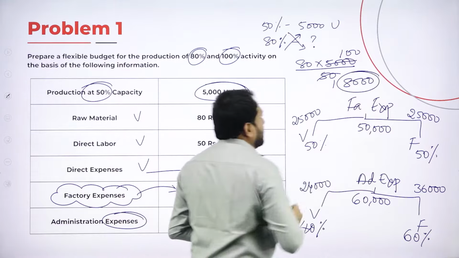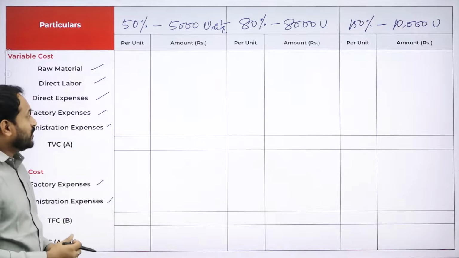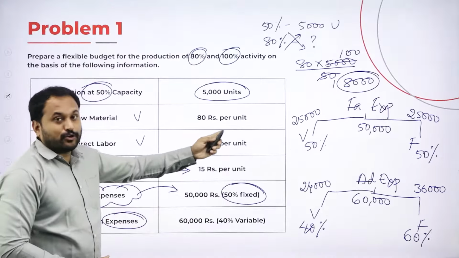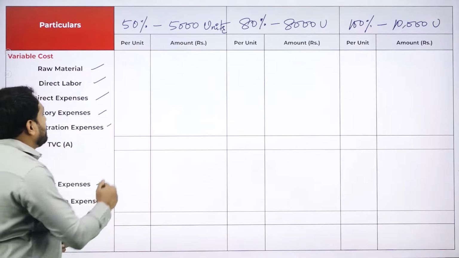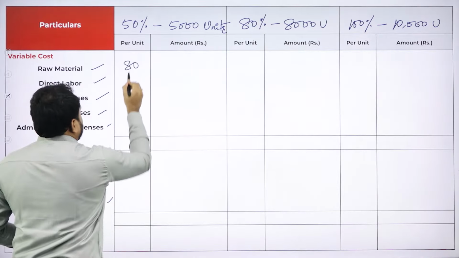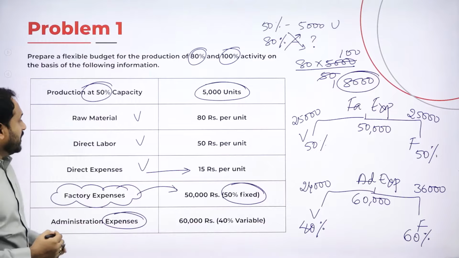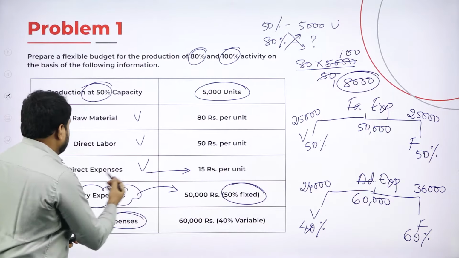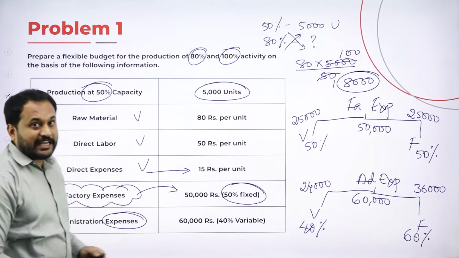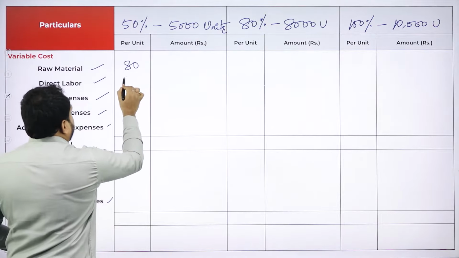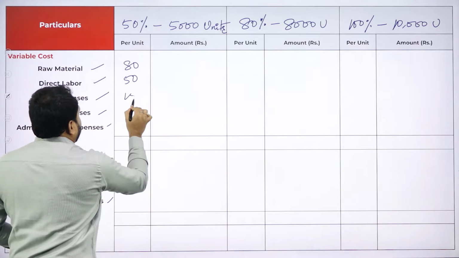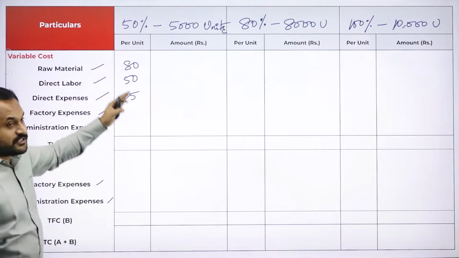Now coming to the next one, raw material. For 50%, how much was it? That is 80 rupees per unit. We need to write 80 here. 80 is done. Now direct labor is 50 rupees and direct expenses is 15 here. So we'll write here 50 and 15. So this is the first format.